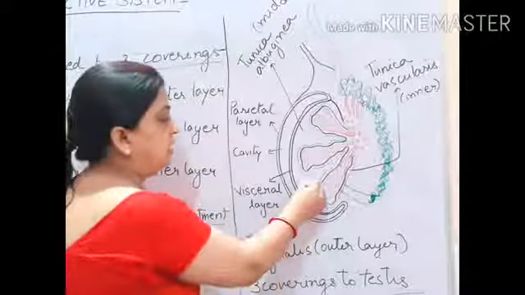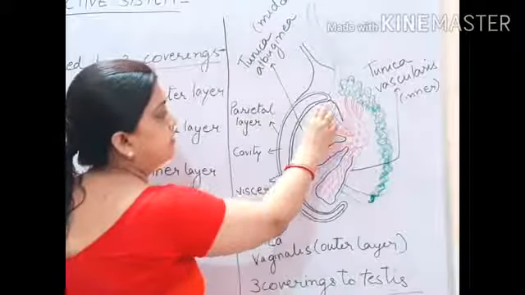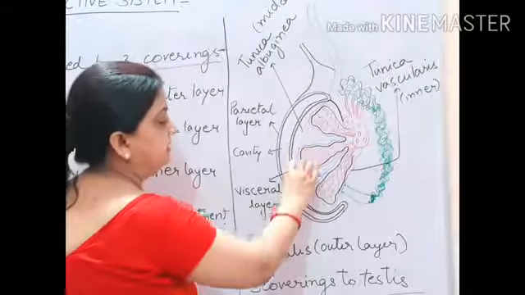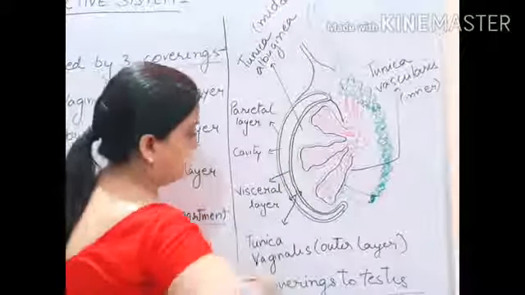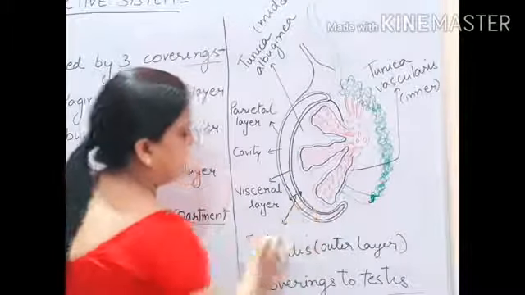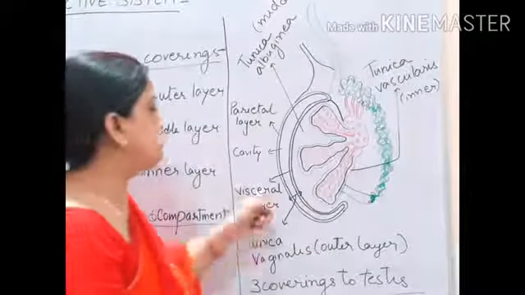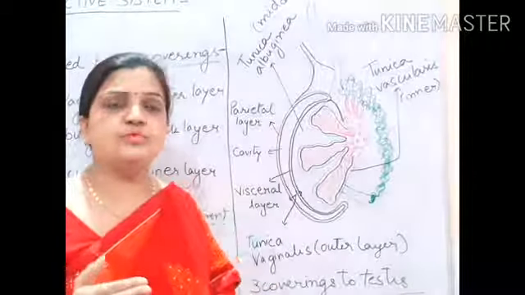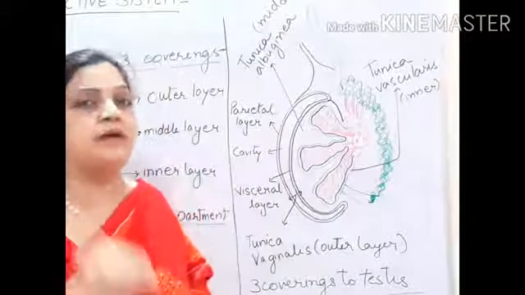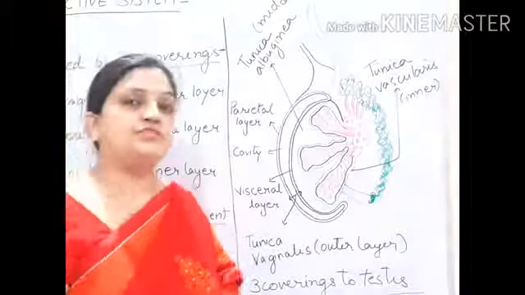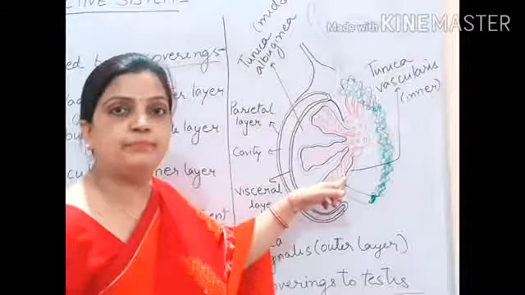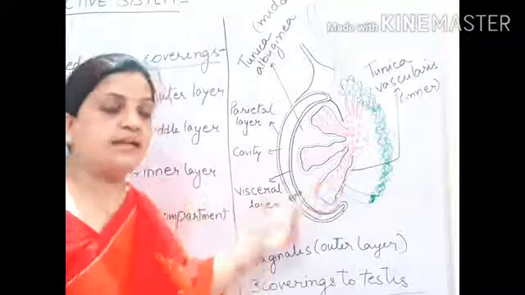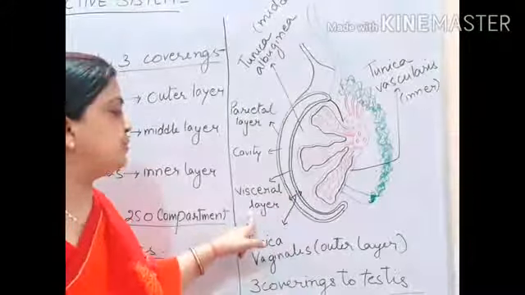Now the third wall, you can see over here, this black lining, is called the visceral layer. Visceral means very near to the organs. So this is a wall which is very near to the internal part of the testis. That is why the innermost part is the visceral layer.